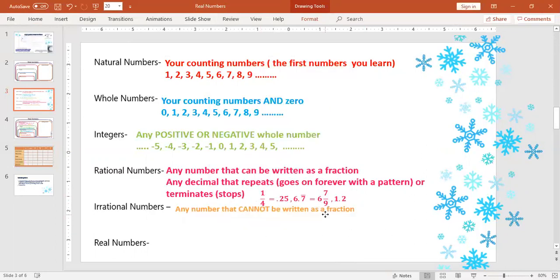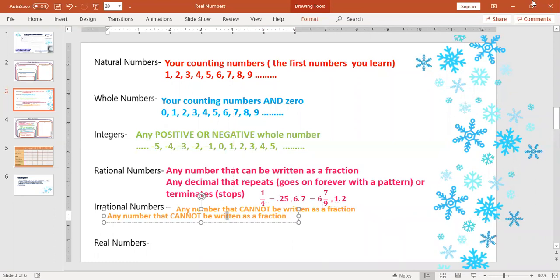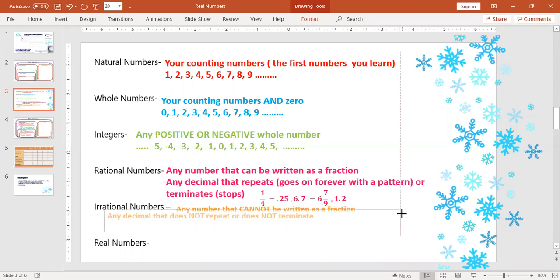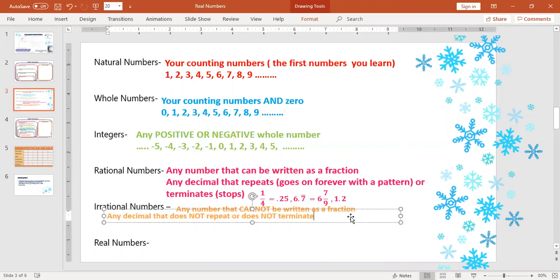All right, so what does this mean for us? Well, this means that we are looking at special decimals here. We're looking at any decimal that does not repeat or does not terminate. So what kind of number is that? Well, that means we're looking for non-terminating. Basically, we're looking for a decimal that goes on and on forever, but never has a pattern, okay?